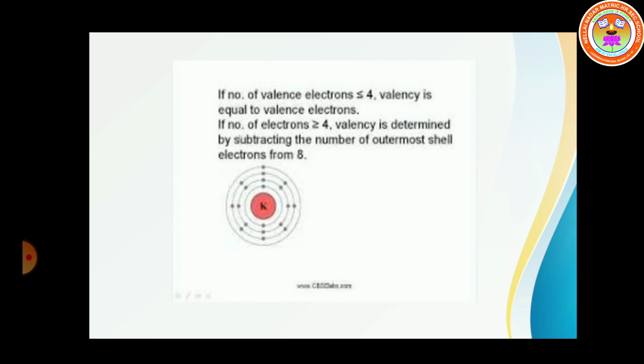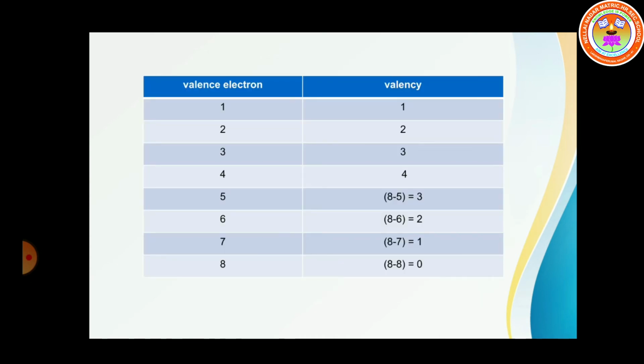If the number of valence electrons is greater than 4, then valency is determined by subtracting the number of outermost shell electrons from 8, because we know a completely filled orbit means the outer orbit has 8 electrons. So, we have to subtract from 8. So, as I already told, for valence electrons less than or equal to 4, the valency is also the same.